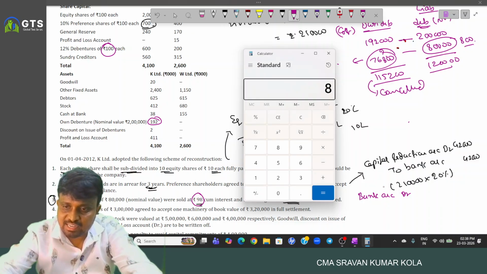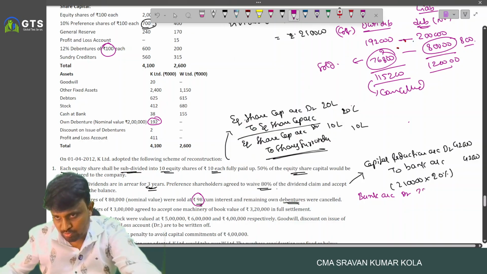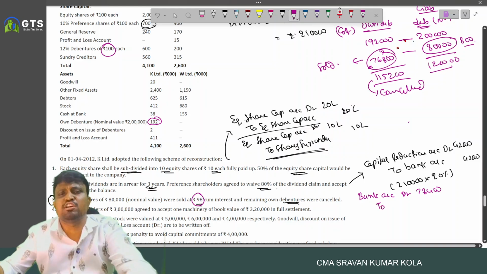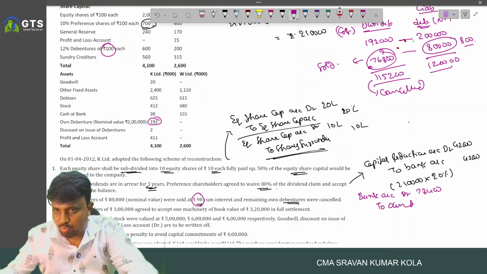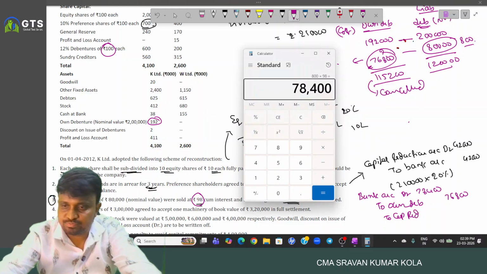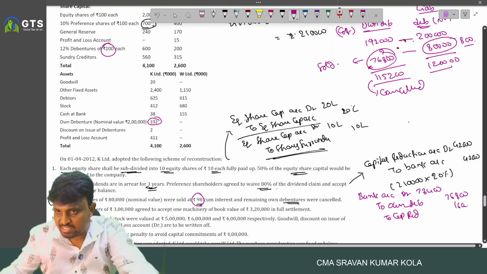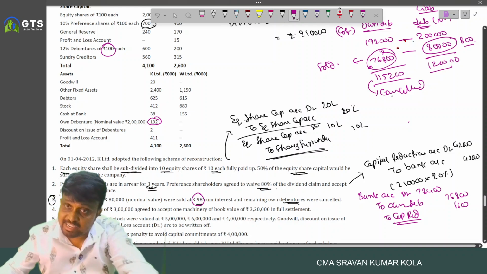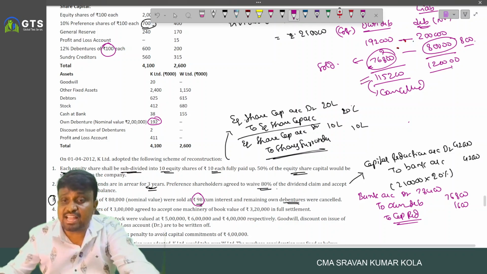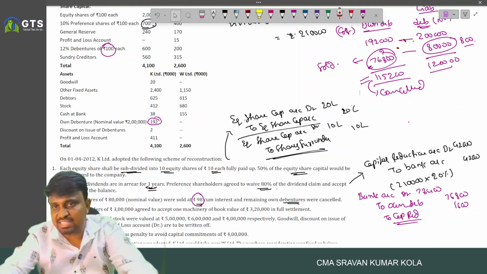So 800 into 98, 78,400. But we cancel 76,800, just like in sale of investment. To own debentures 76,800, to capital reduction 1,600. The remaining part was cancelled.